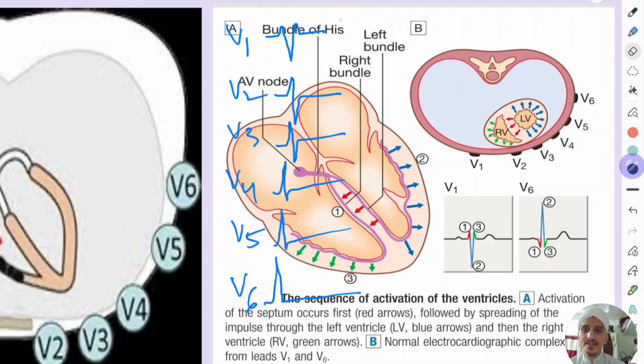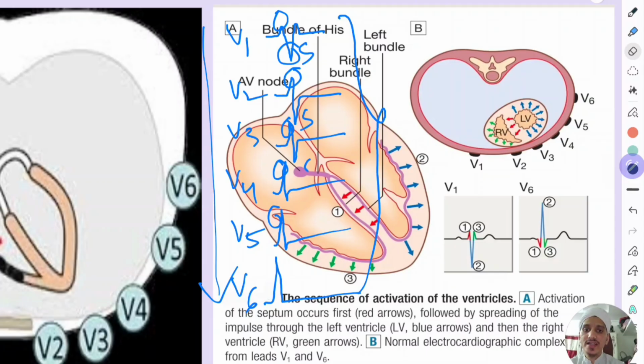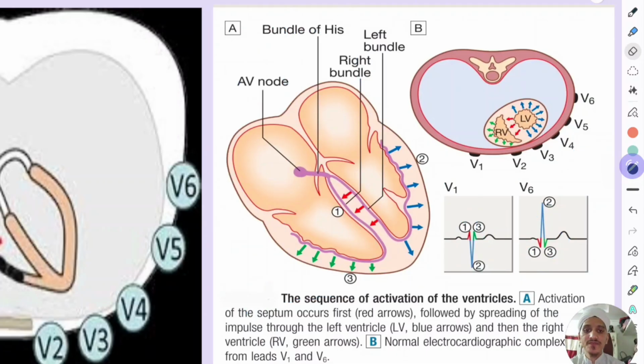So as the ECG progresses from V1 to V6, the amplitude of the R wave goes on increasing, whereas the amplitude of the S wave goes on decreasing. This figure shows why the amplitude in V1 is like this and why the amplitude in V6 is like this. If you know these two, you will know V2, V3, V4, V5. So first, there will be septal depolarization towards the left side.